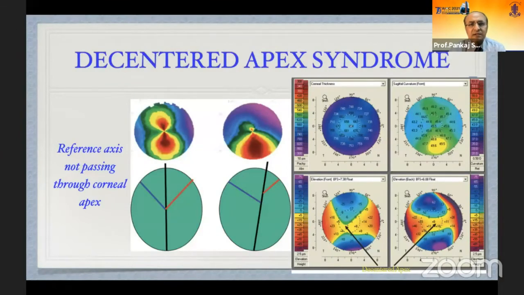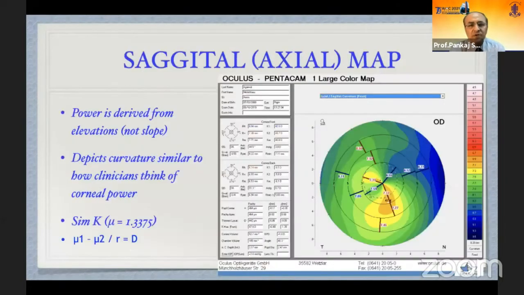Another thing is the decentered apex syndrome. If this reference axis passes through the center of the cornea, it's all right. But if this reference axis does not pass through the center, we can have an asymmetric bow tie or a skewed radial axis on a topograph. However, if we see the elevations, this reference axis is here, the center of the cornea is here. This gives a false impression of an inferior steepening. So the elevations are actually the true way of knowing the curvature of the cornea.